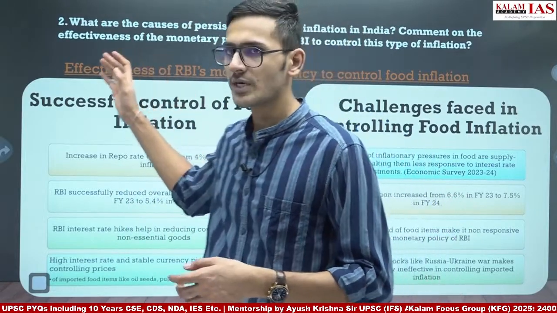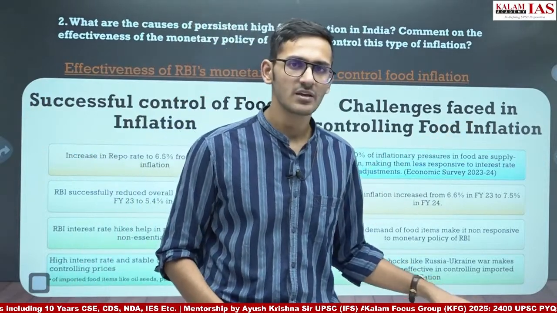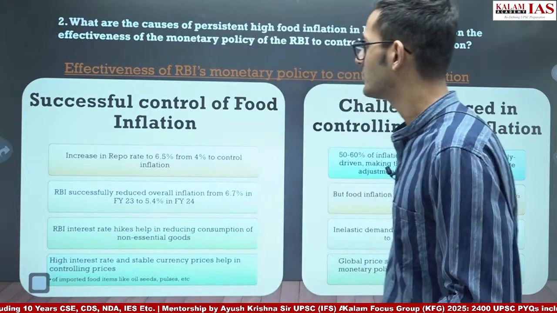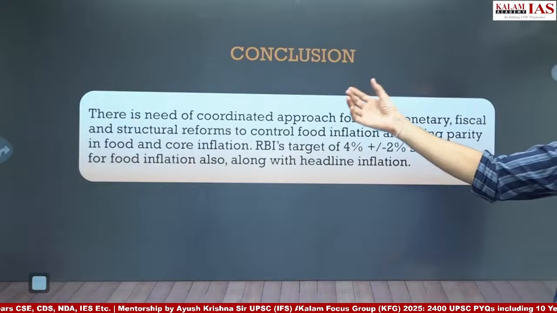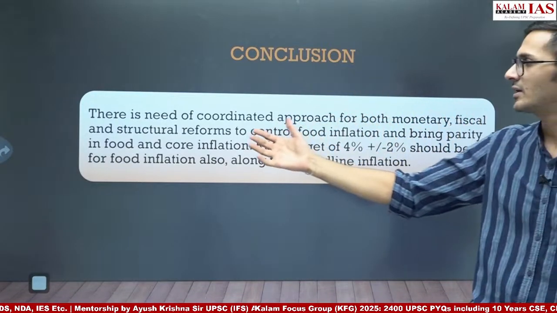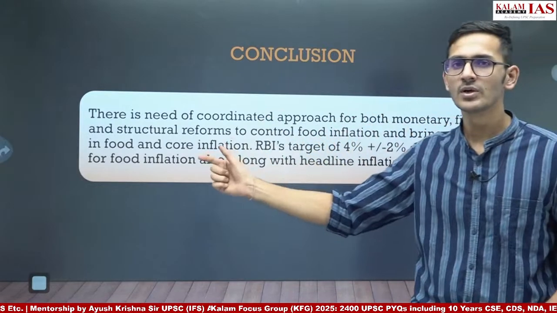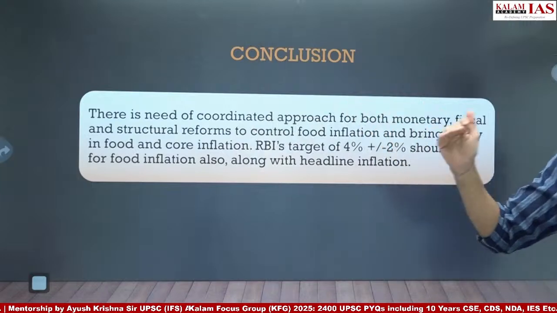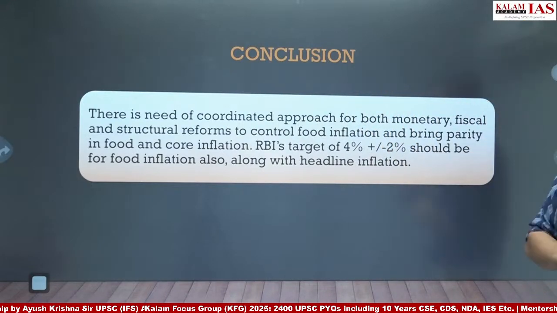So we have discussed what RBI can do. We have discussed what are the challenges that the RBI is facing, and then we can give a generic conclusion, a way forward type conclusion also, that there is a need of a coordinated approach of monetary, fiscal and structural reforms to control food inflation and bring parity in food and core inflation. The food and core inflation should go hand in hand. There should not be much divergence.